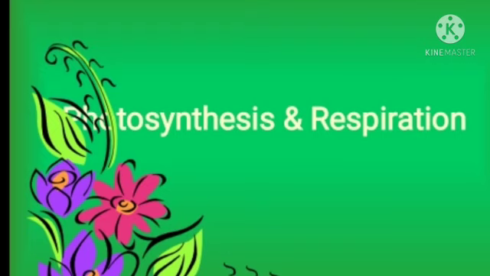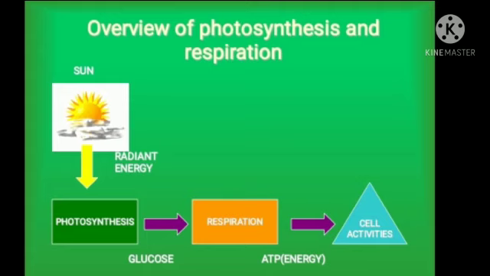Today we will learn about photosynthesis and respiration. So the question is, what is photosynthesis and what are the requirements of photosynthesis? First we will discuss the requirements of photosynthesis. Light is the main requirement of photosynthesis, and we all know that the sun is the basic or main source of light. And how can we get the light of the sun?